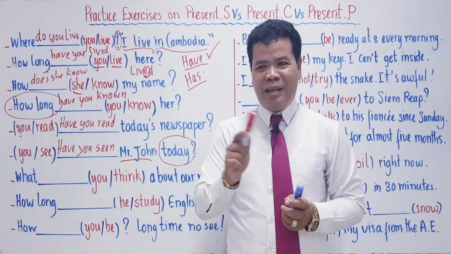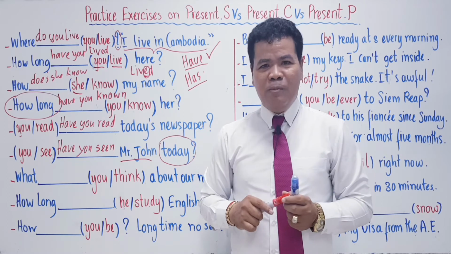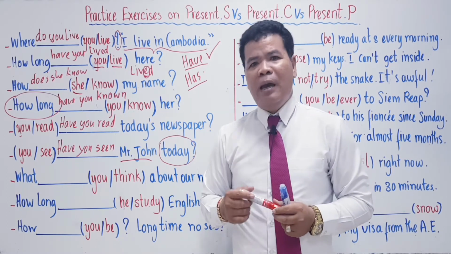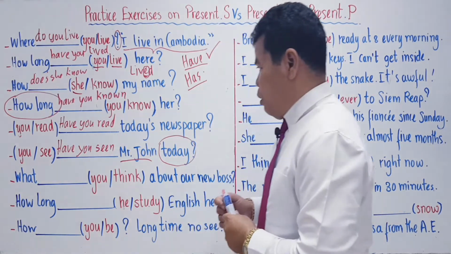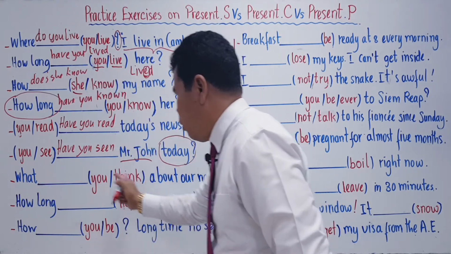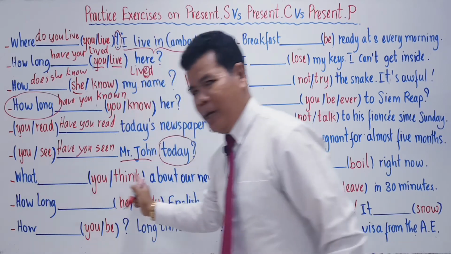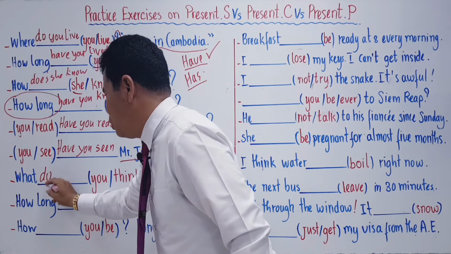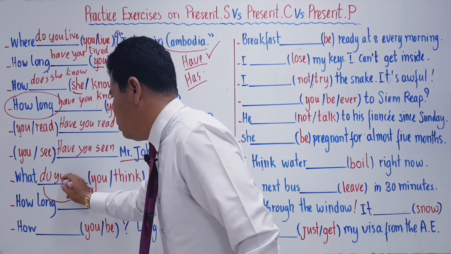I think maybe it's a little bit complicated for you, but you will see more about how to use think as the present simple and present progressive, but not now, right? So what do we have? What do you think? What do you use with the subject you, okay? What do you think?